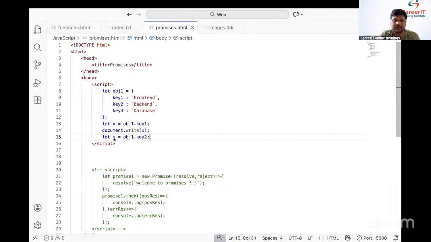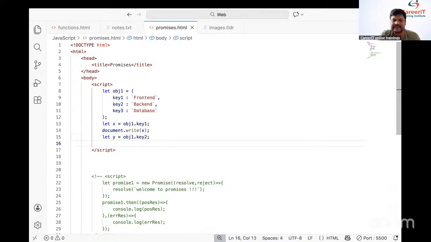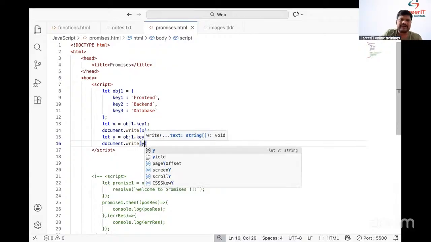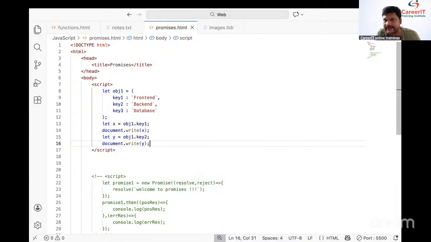Where is that backend stored? It is stored to y itself. Now here what do we need to do? document.write, and simply place y inside it. Automatically we are able to print the backend.